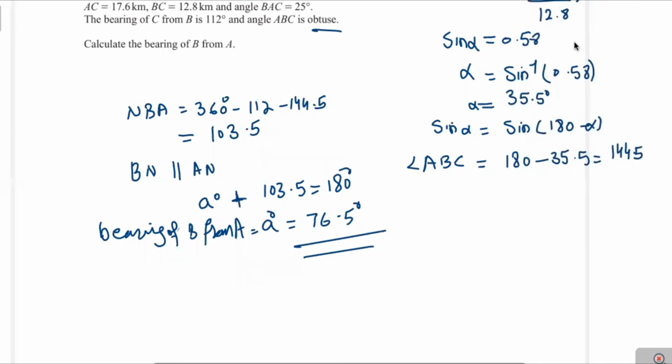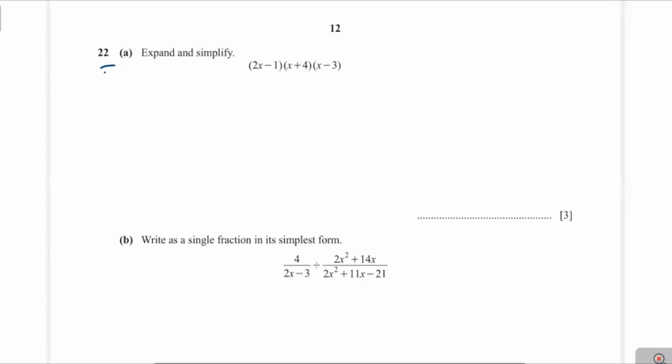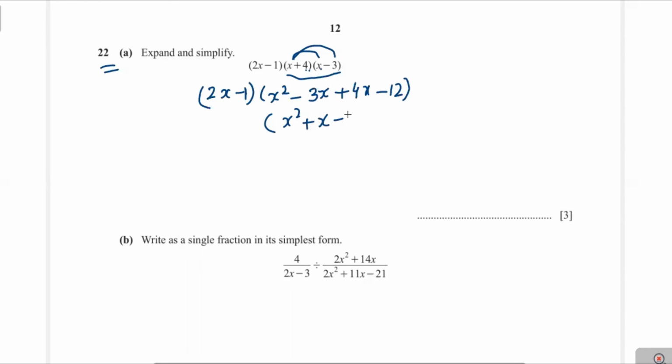The next question. Question 22, part A, expand and simplify. Firstly we multiply these two expressions. We multiply x into x and then x into minus 3, we get x squared minus 3x, then 4 into x is plus 4x, then 4 into minus 3, we get minus 12. That value becomes x squared plus x minus 12, and then times 2x minus 1.